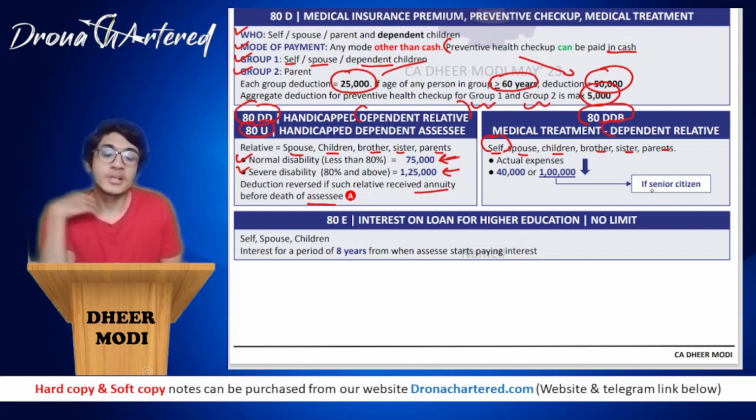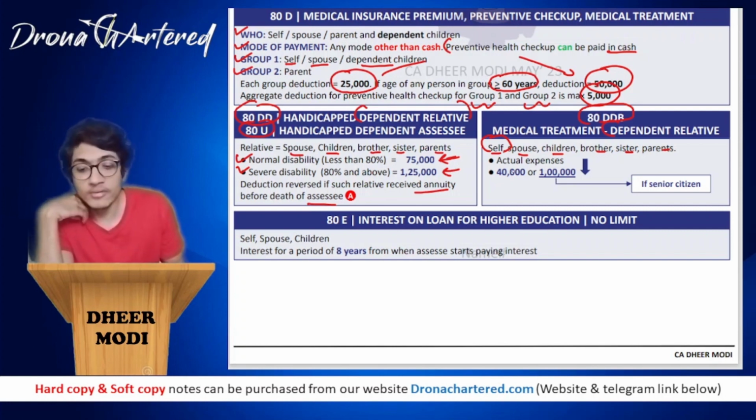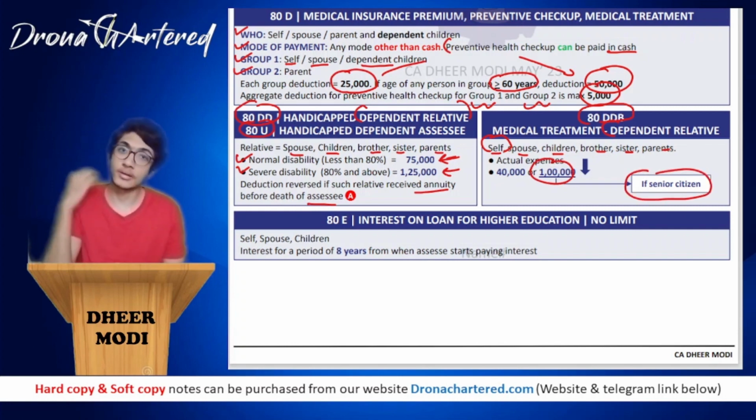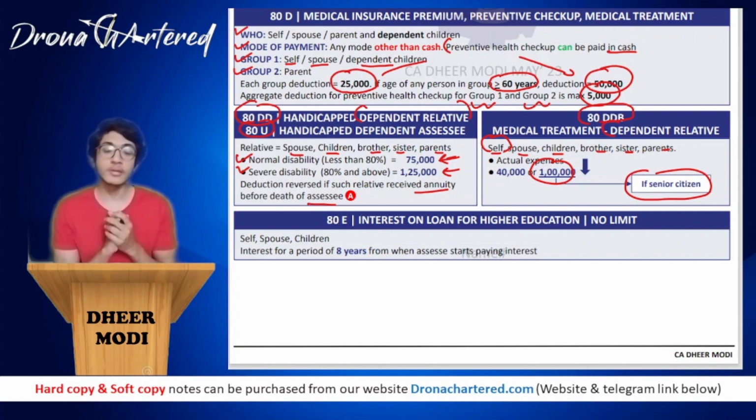Okay, now over here, the deduction that you will receive is actual expenses or 40,000, whichever is lower. That is, what is the actual amount that you have spent versus rupees 40,000, whichever is lower. However, instead of 40,000, it will be 1 lakh if it is a senior citizen. So this 40,000 has to be read as 1 lakh if it is a senior citizen.